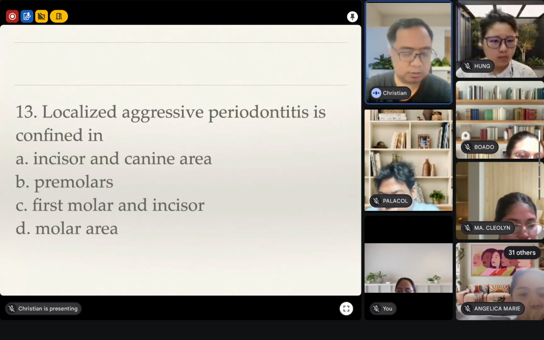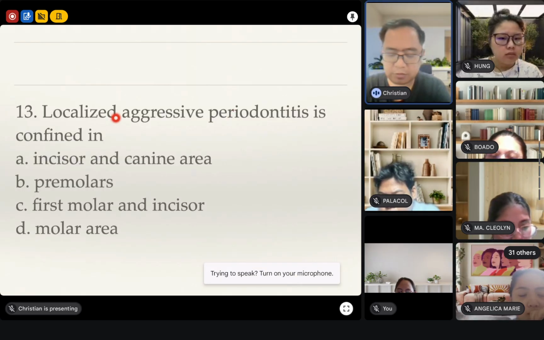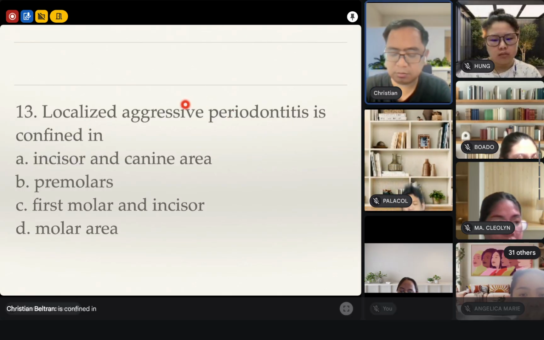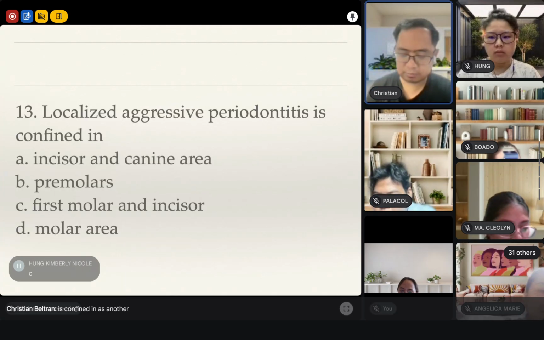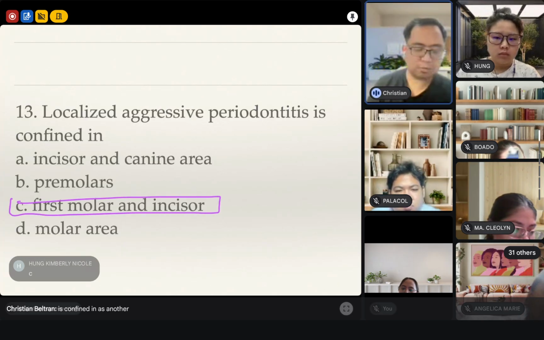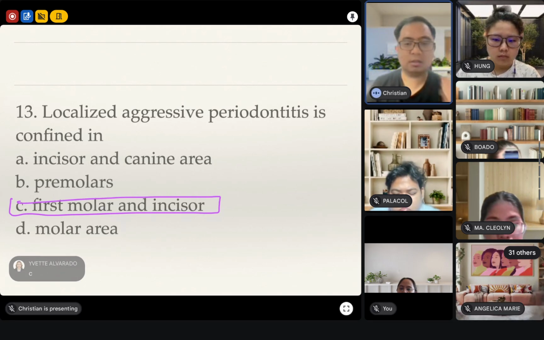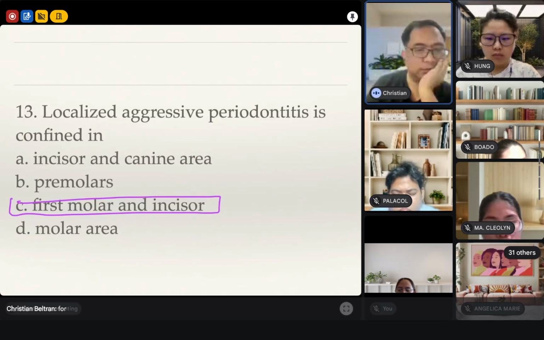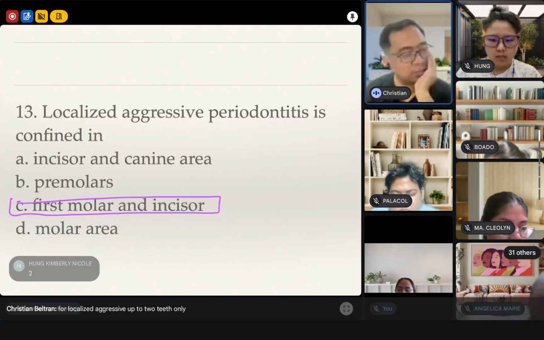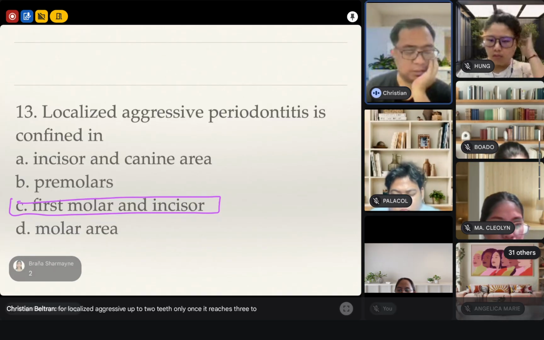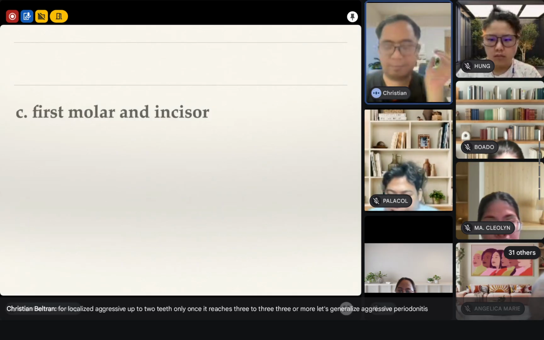Number 13. Localized aggressive periodontitis is confined in... we answered that earlier. Incisors and first molar. Up to how many teeth for localized aggressive? Up to 2 teeth only. Once it reaches 3, so 3 or more, that's generalized aggressive periodontitis. Right?